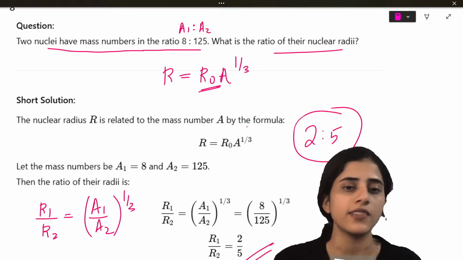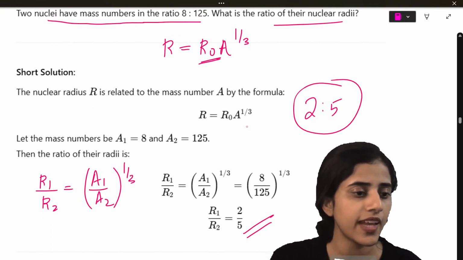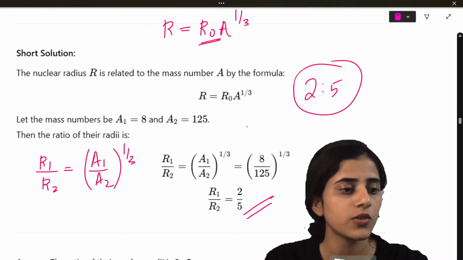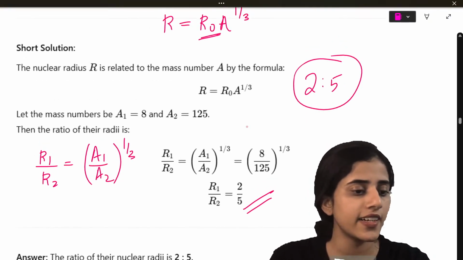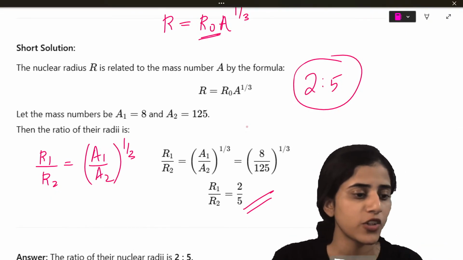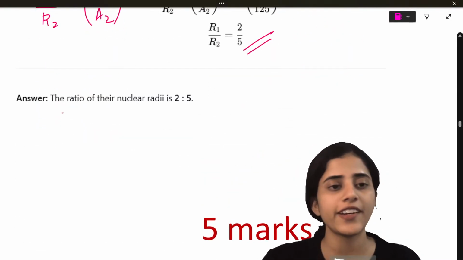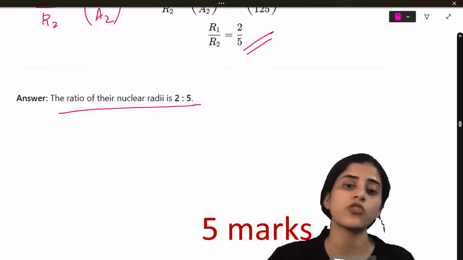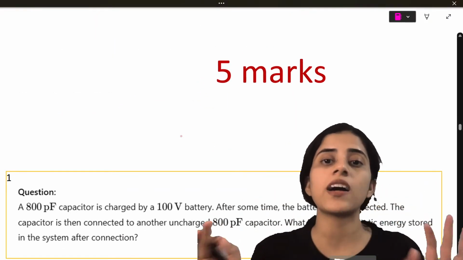These are all simple. You can definitely score 3 marks for this. Is this clear? Quickly, we'll just finish this and move on to 5 mark numericals, and I will discuss 5 mark theory also today. So the ratio is 2 is to 5. Now we're going to start with 5 mark numericals.